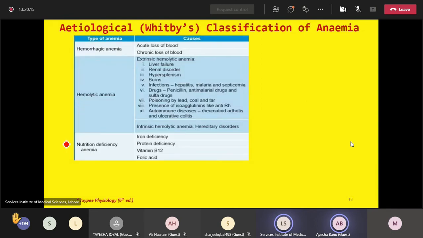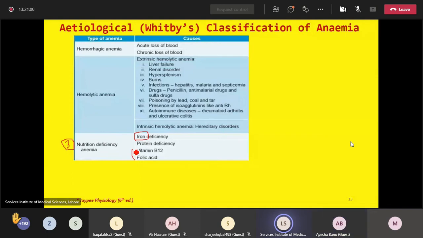The third etiological type of anemia is nutritional deficiency anemia. So there are certain components, if they are deficient in our diet, they sometimes lead to an anemic picture. For example, deficiency of iron may lead to anemia. Why? Because iron is one of the important components of hemoglobin or RBCs. So if iron is deficient in our diet, again the hemoglobin content will be compromised and again it will lead to anemic picture.